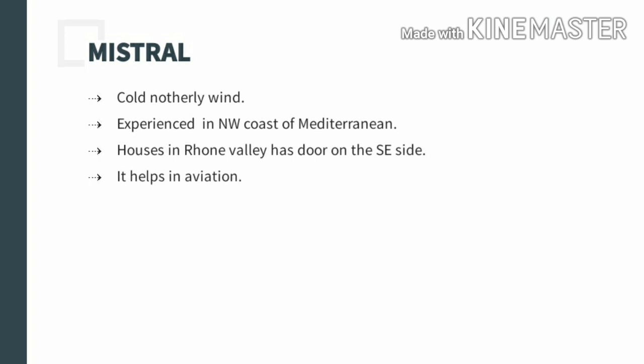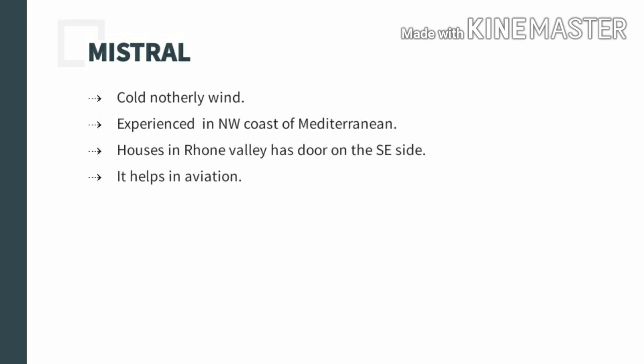Especially France and Italy are affected by it, and the Rhone River Delta is also affected by this wind, the Mistral. The Rhone region is affected so much so that the doors are built on the southwestern side, so as to avoid the dangerous influence of the Mistral. The doors are also constructed on the southeastern side.